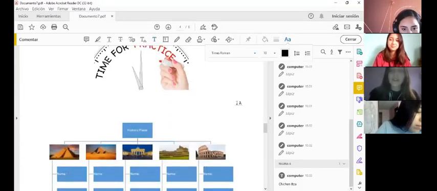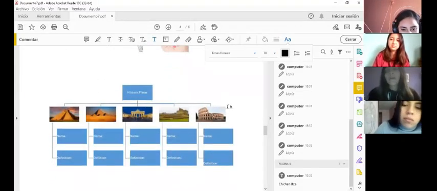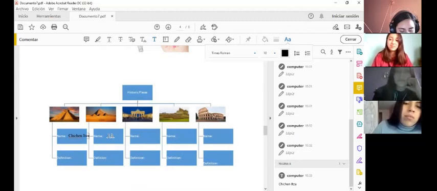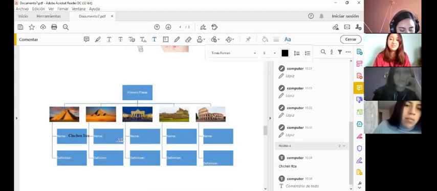Okay, then we have the second activity, and it's a mind map where you are going to write the name and the definition of each historical place. For this activity, I need first the help of Yahaira. Please help me with the name of the first. The name is Chichen Itza. Very good. And the definition is that it's a rectangular temple which was used for different ceremonies. Very good, Yahaira. Thank you.